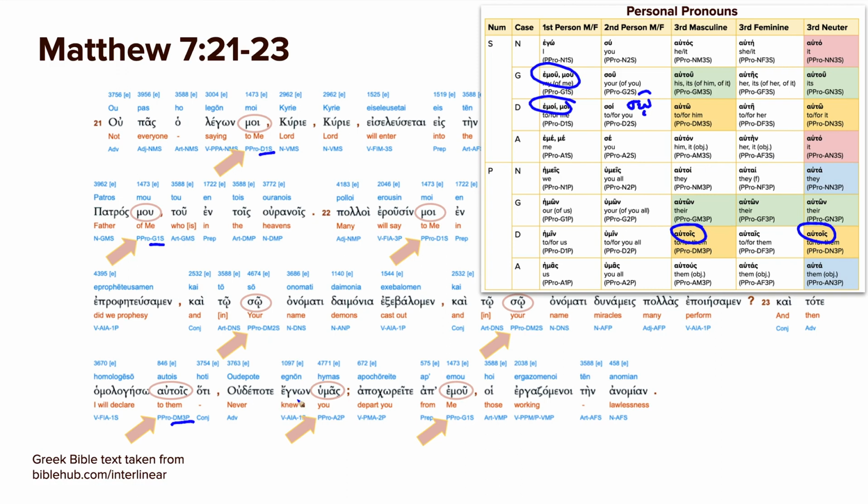I never knew you. Oude pote egnon humas. So again, the object of knowing is you, plural. So we're going to be here, accusative, second person, plural. And then depart from me, apemou. So sometimes emou is kind of an emphasis. I want you to depart from me. But also it might sound better before apemou instead of apamou.